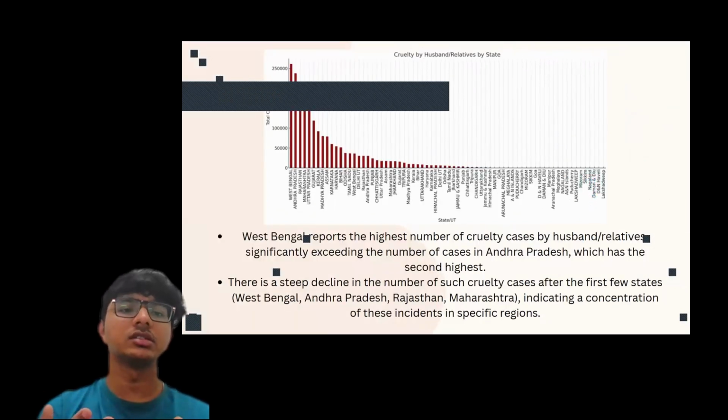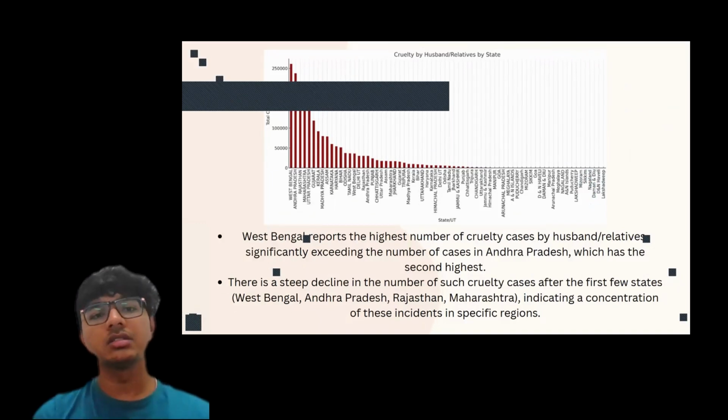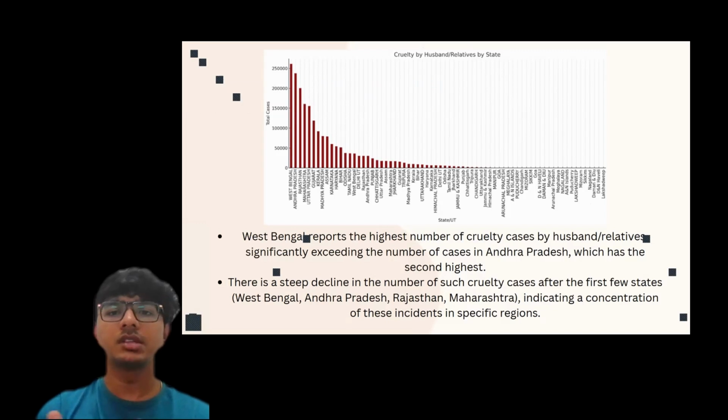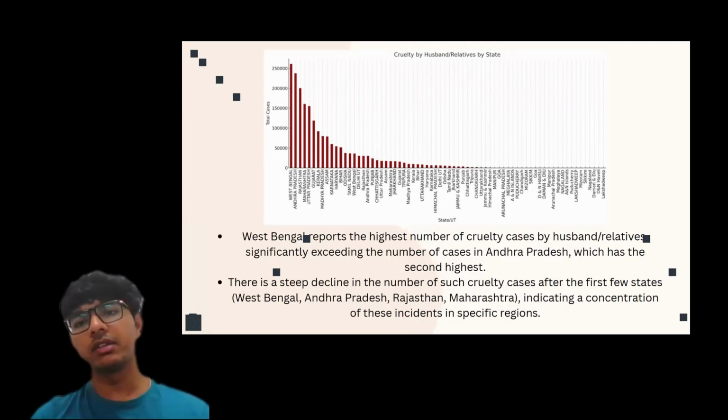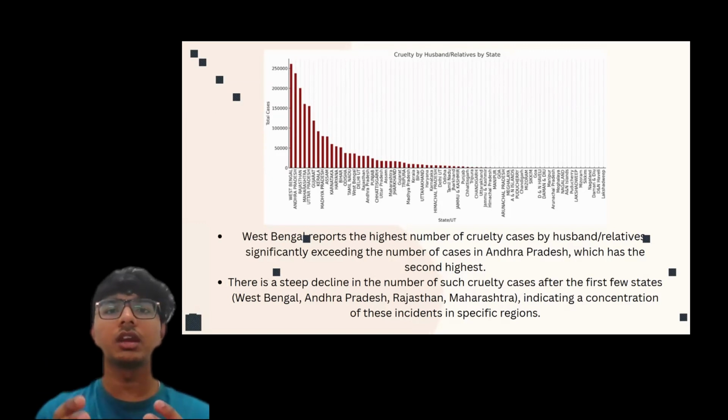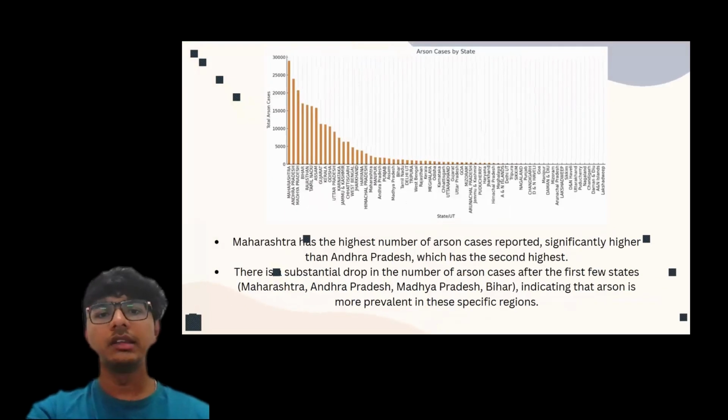So most of the things which happen in West Bengal and Andhra Pradesh are due to societal factors. Some states do not have that much awareness, and they go with the flow of society. So we can relate every aspect with every other aspect, so that we can recommend one aspect to another. According to that, we can classify the problems and the things.